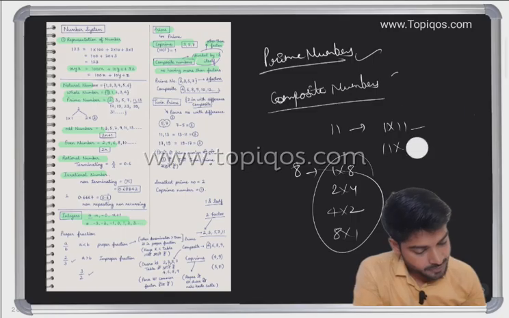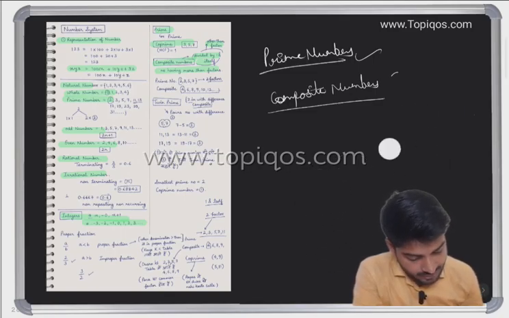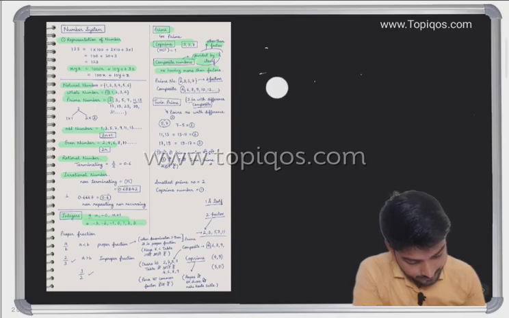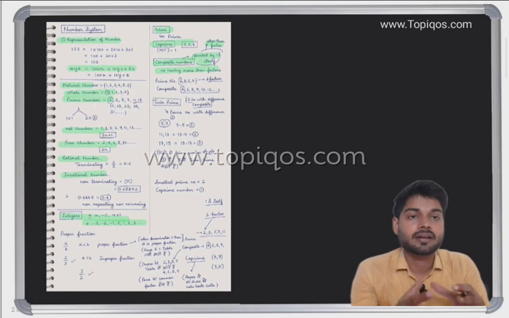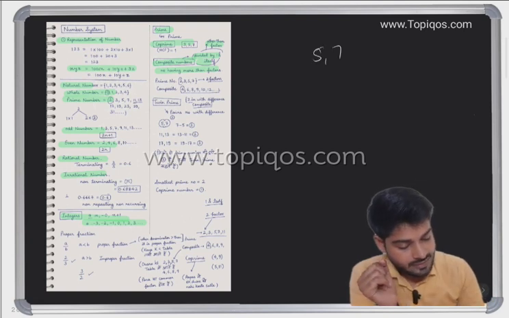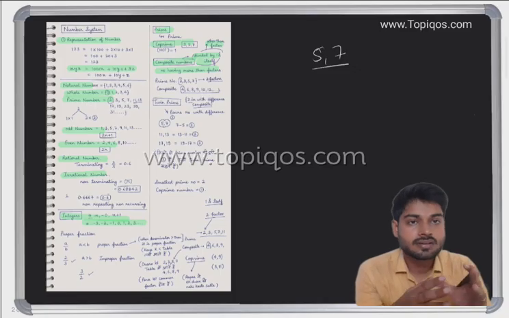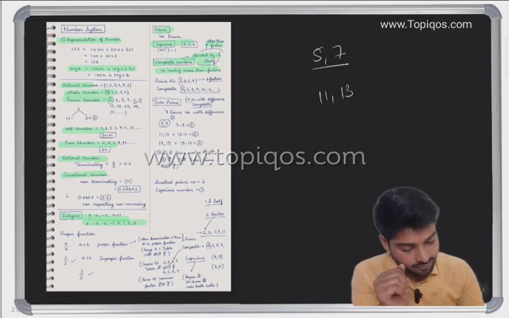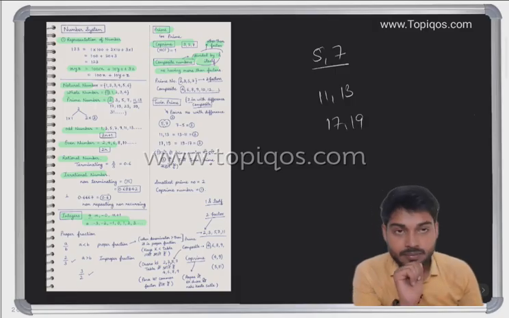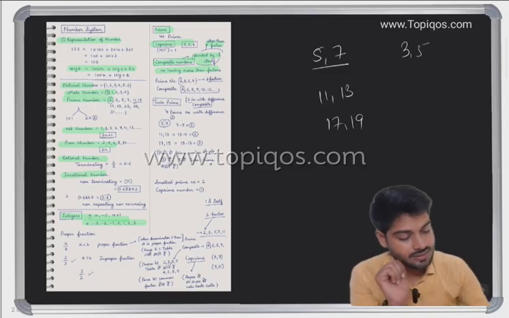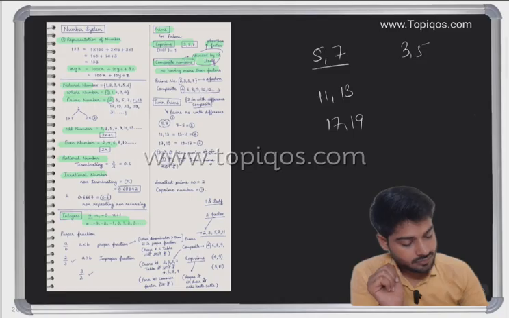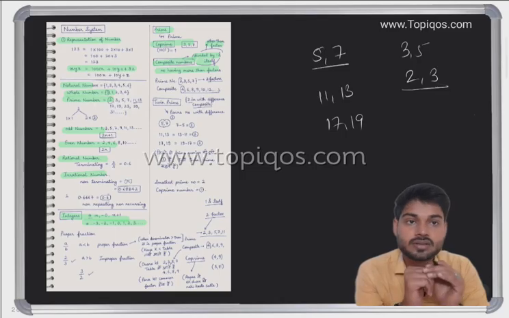So we have understood composite number, we have understood prime number. Now let's move to the twin prime number. Twin primes are basically nearby primes. If you see 5 and 7, they both are prime numbers. If you see 11 and 13, they both are prime numbers. If you see 17 and 19, they both are prime numbers. But you can say, sir, even 3 and 5 are also prime numbers. Yes, I can say. And 2, 3 is also a prime pair.